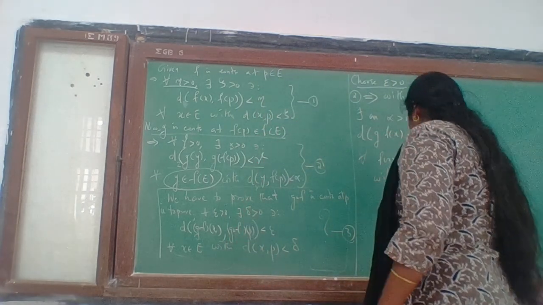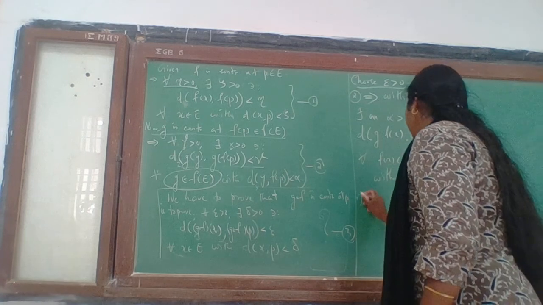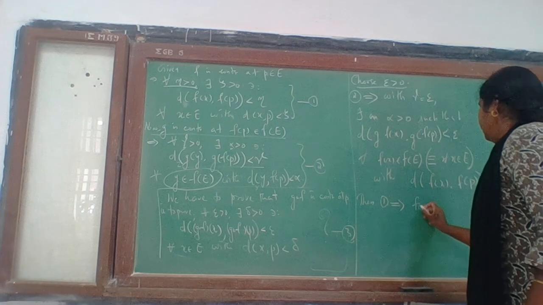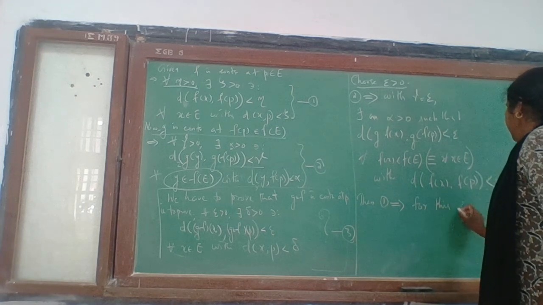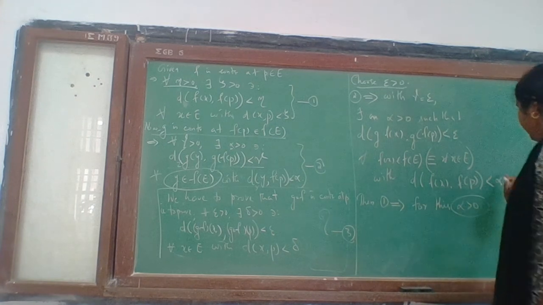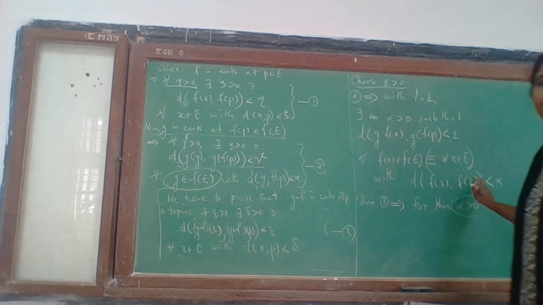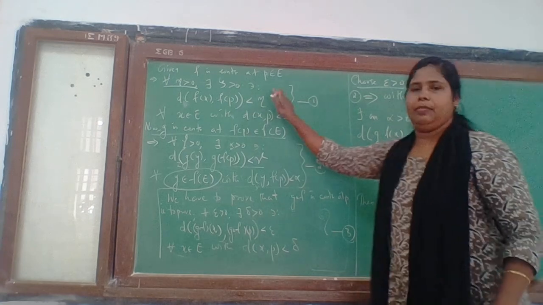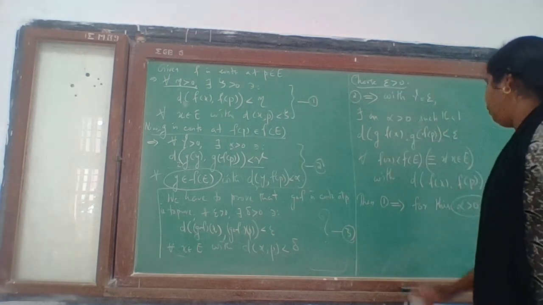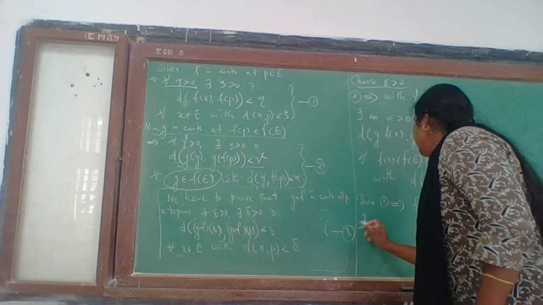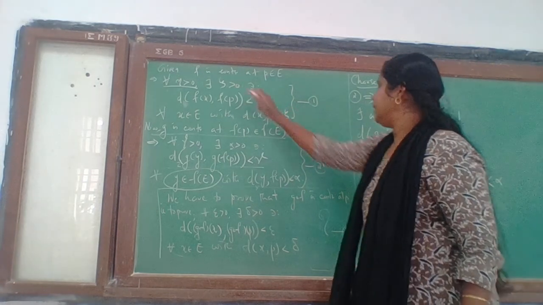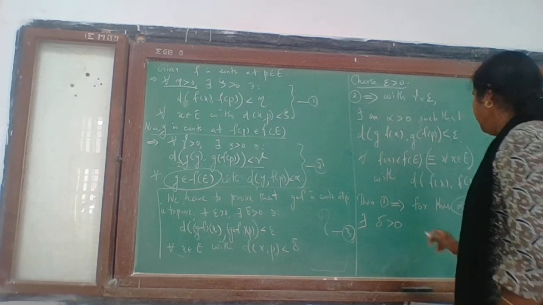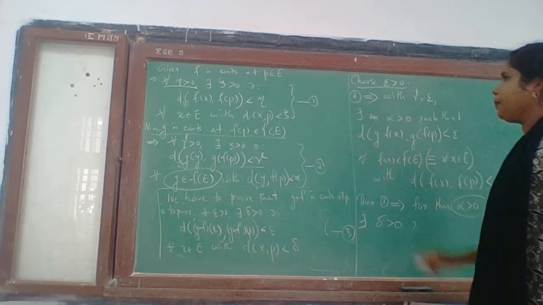Now again we use 1. Then 1 implies for this alpha positive, we have obtained an alpha here. With that alpha we proceed with 1. So for this alpha positive, there exists the number zeta, we rename it as delta. There exists a delta positive such that,